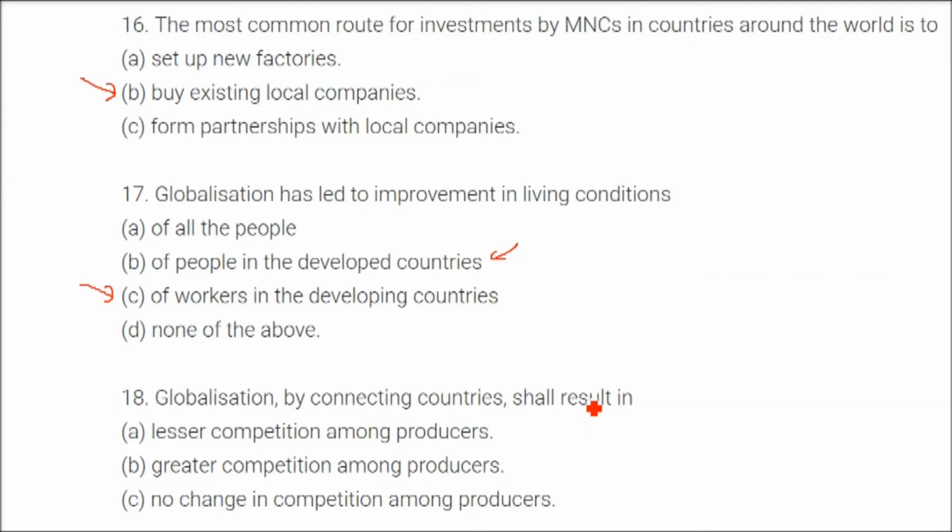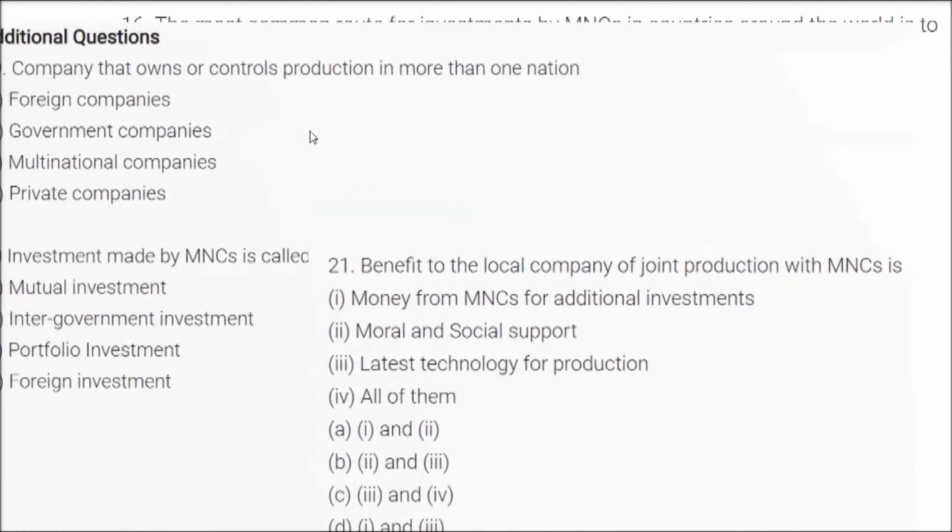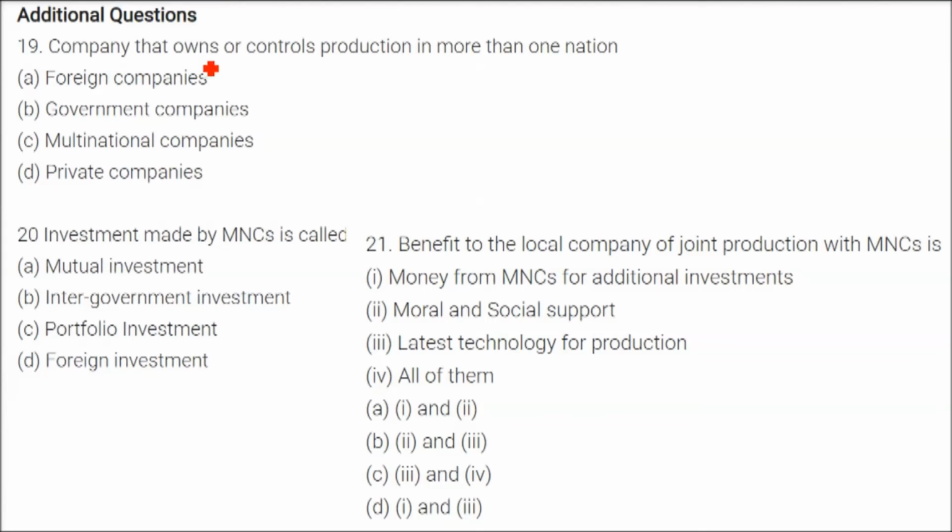Globalization, by connecting countries, shall result in greater competition among producers. A company that owns or controls production in more than one nation: the answer is multinational companies or multinational corporations. Investment made by MNCs is called foreign investment.